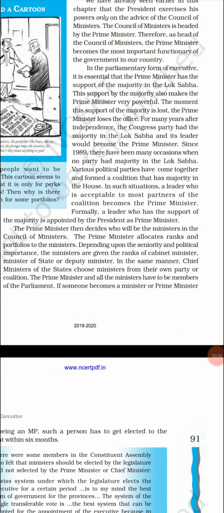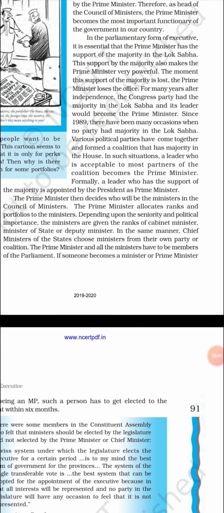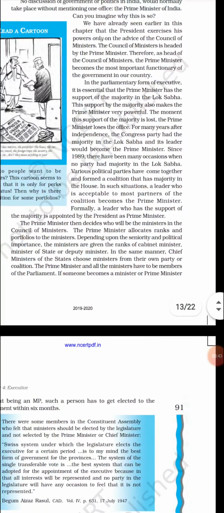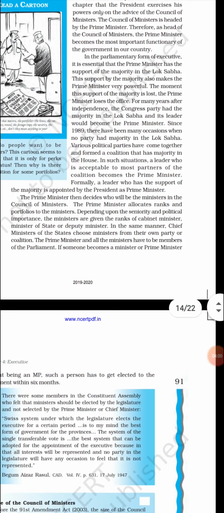A leader who has the support of the majority is appointed by the president. Otherwise, if a single party gets the majority in the Lok Sabha, the leader of that party becomes the prime minister of India.